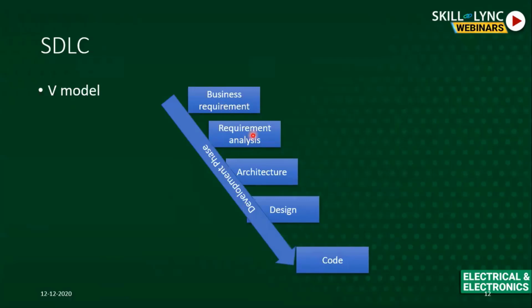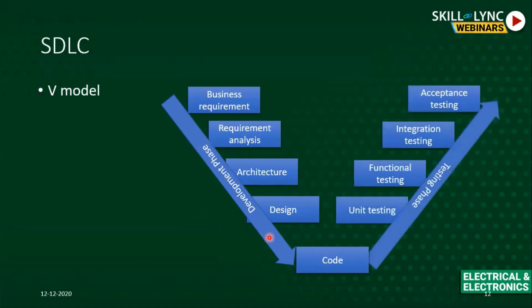Then we analyze the requirements. Then we prepare a very high level design, which is sometimes also called architecture or high level design. You can name it whatever. Then you have a very detailed design, then you have the code. This is called your development phase. Similarly, we have the testing phase, which starts with unit testing, then functional testing, then integration testing, then acceptance testing, and then you release your software.